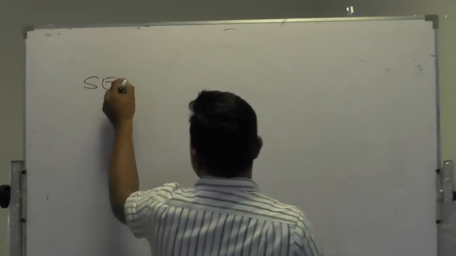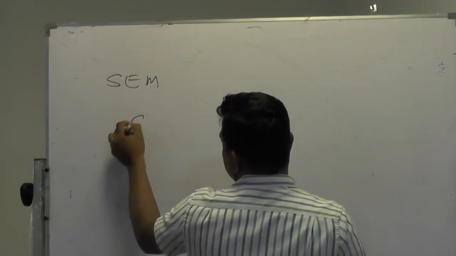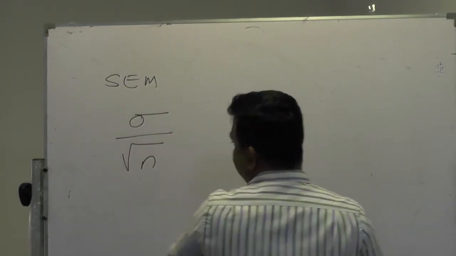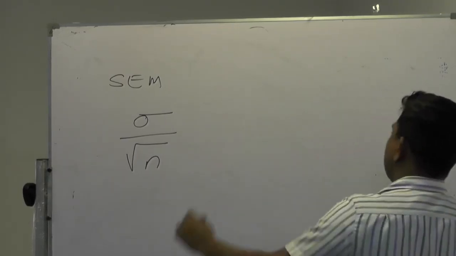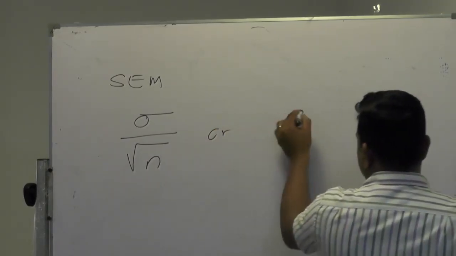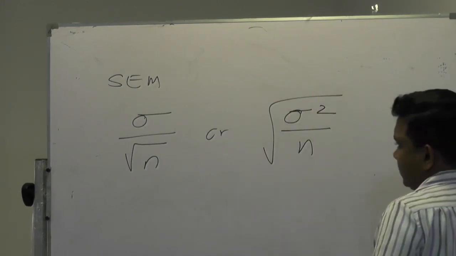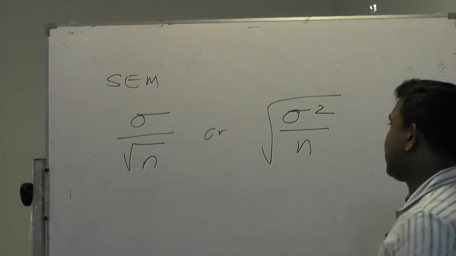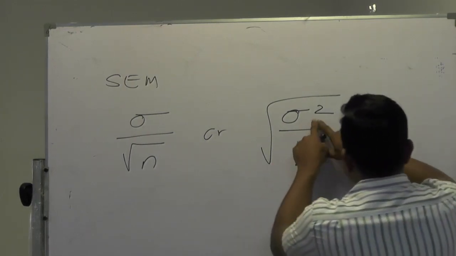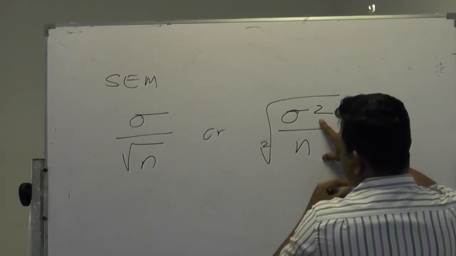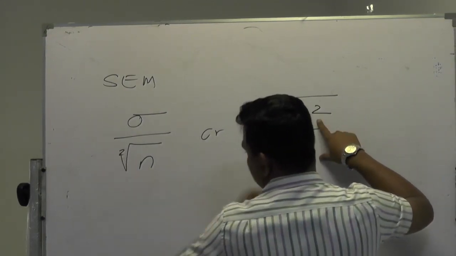Standard error of the mean will be calculated as standard deviation divided by square root of n, or there is another method: variance divided by n, entire square root. Both methods are correct. Why? Here you have power 2. Here generally we believe you have 2, right.